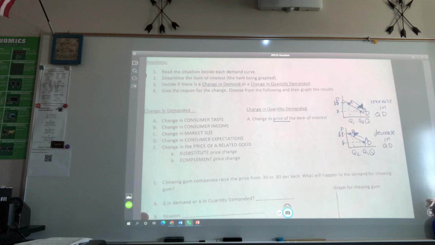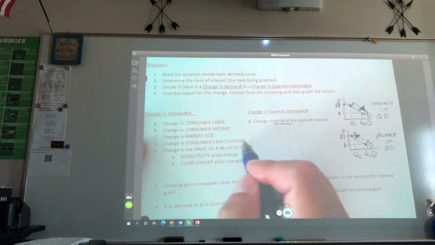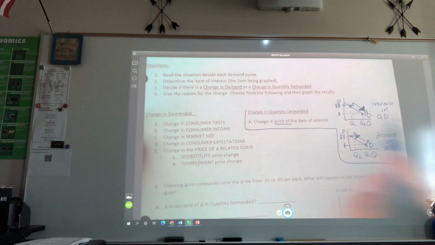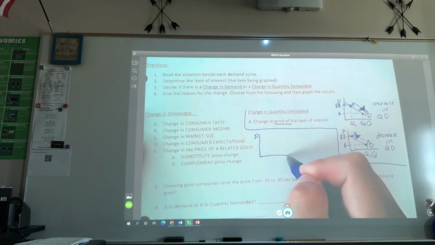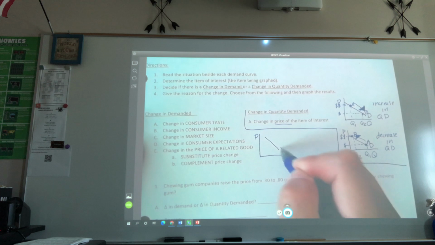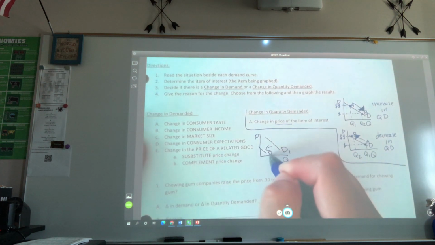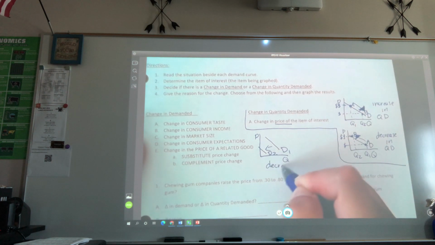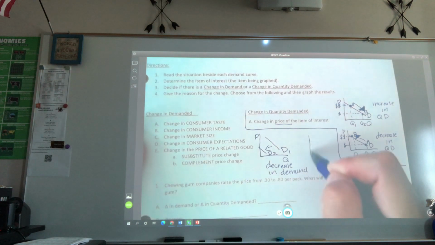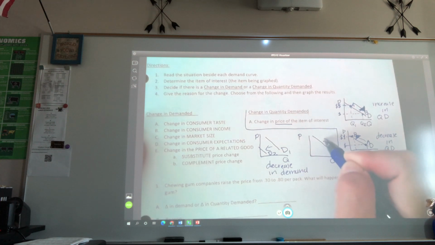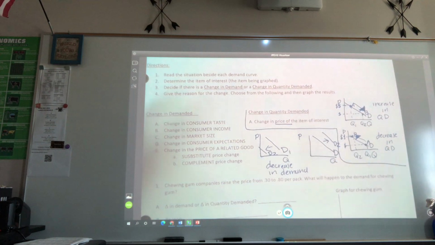Right, so now let's look over here. If there's a change in demand, so this is just a change in quantity demanded on this side. If the demand changes and there's less demand, which way does my curve go? To the left. And this is something other than price. This is a decrease in demand. And then an increase in demand would go which way? To the right. I hear you speaking it through your mind, just not saying it out loud.